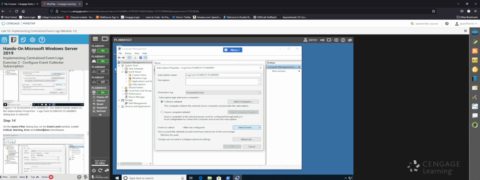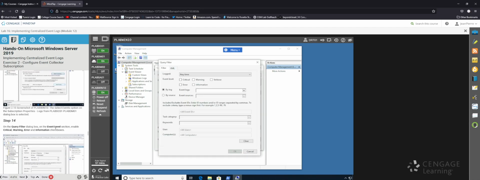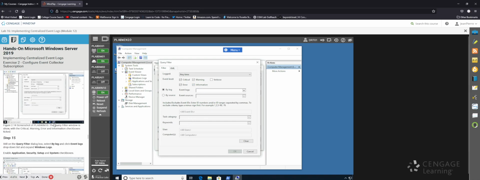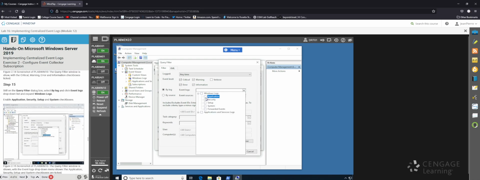On the query filter dialog box, which I'm sure is about to come up, it's just taking a while. Okay, so query filter dialog box, on the event level section, so right here, enable critical, warning, error, and information. Still on the query filter dialog box, select by log. Okay, it's already selected. And click event logs. Okay. Drop down list and expand Windows logs. Okay, I'll expand it. Enable application, security, setup and system.